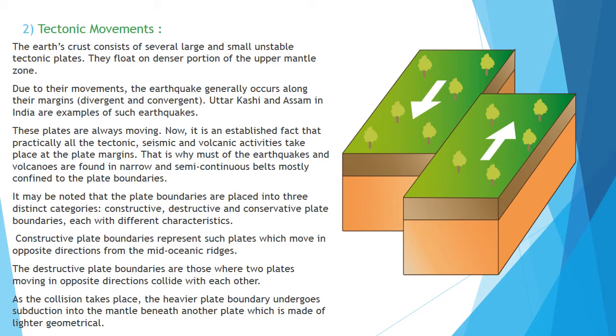Uttarkashi and Assam in India are examples of such earthquakes. So, earthquakes because of tectonic movement are generally seen in Uttarkashi and Assam in India. These plates are always moving.